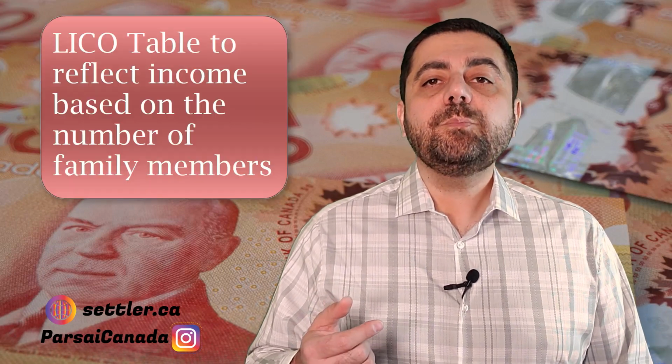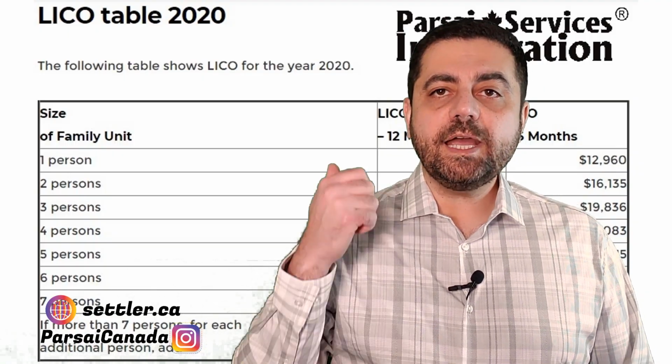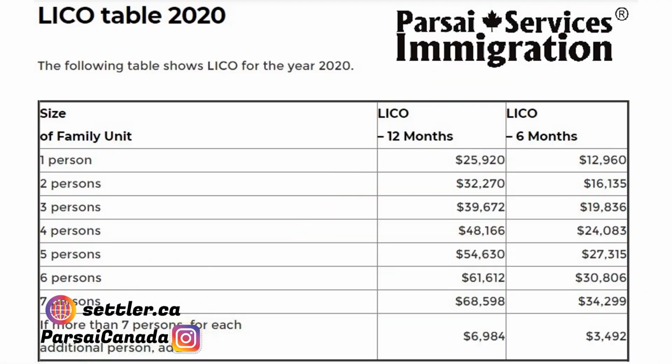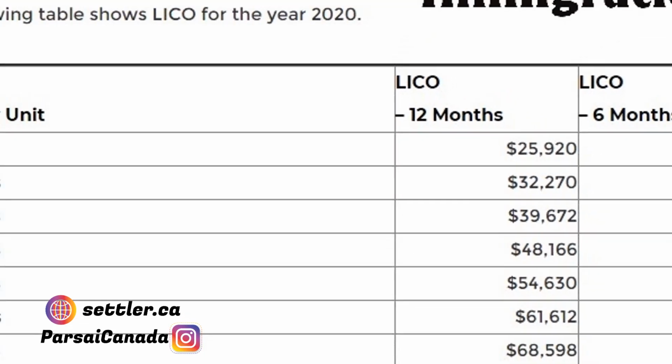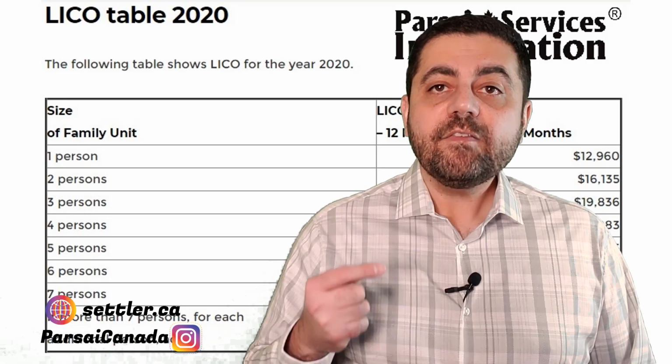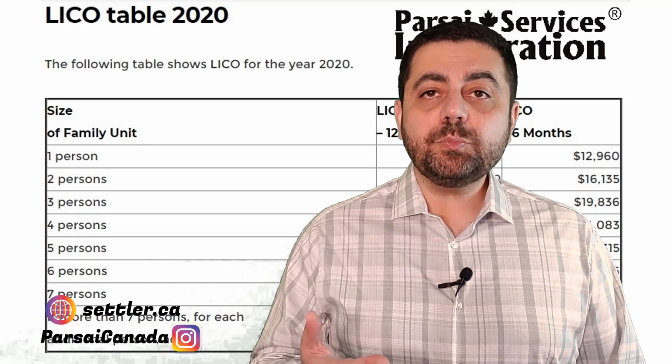Why LICO table? Because depending on the household number, the amount that you need is different. For example, if you look at the table behind me, you see that LICO 2020 shows that for one person, the LICO for 12 months is $25,920. This means that if you are a single person and no dependent family members, then you need to make more than $25,920 per year to be above the poverty line or low income cutoff.